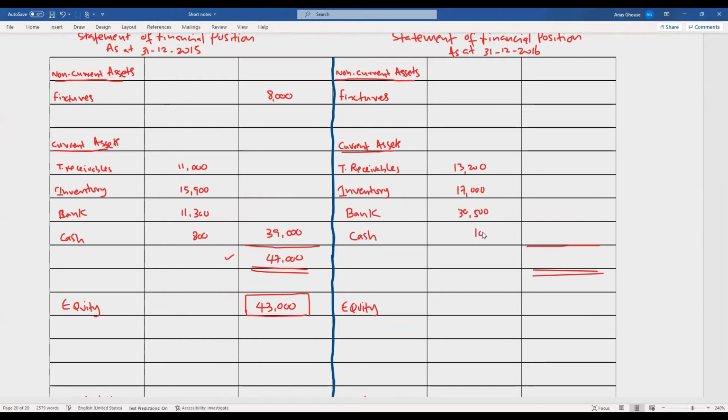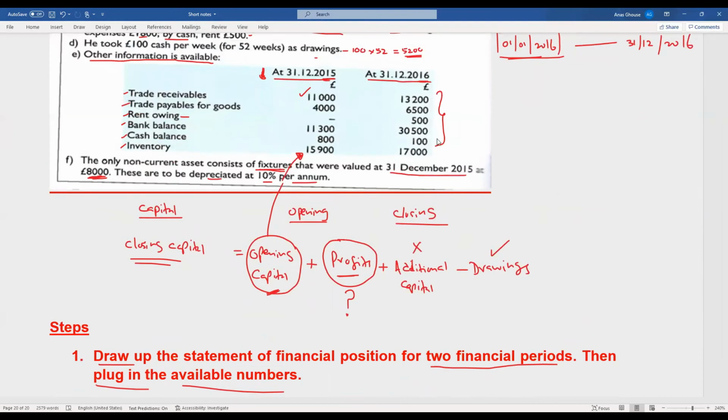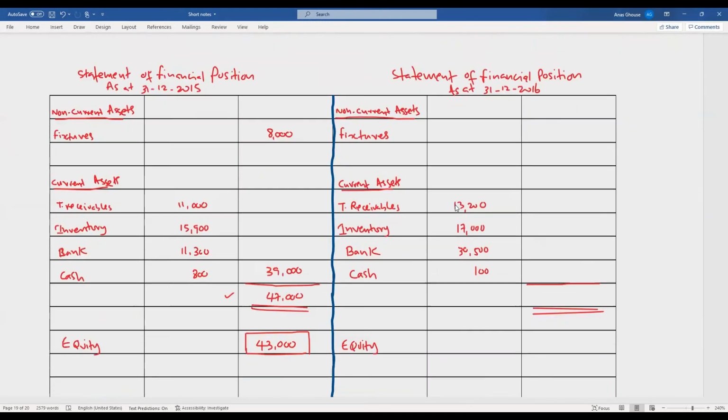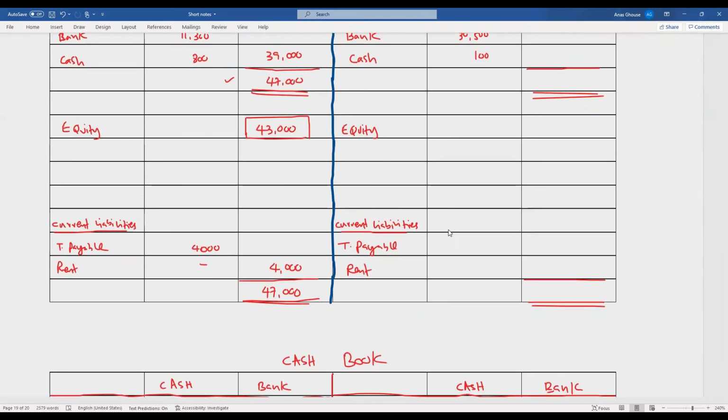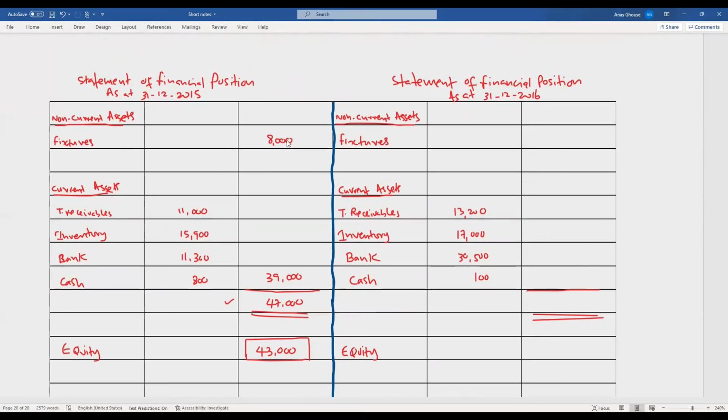Cash balance is 100. Then you have rent payable and trade payable. Sorry, trade payable 6,500, rent payable 500. So this balance is 7,000. And fixtures we had 8,000.